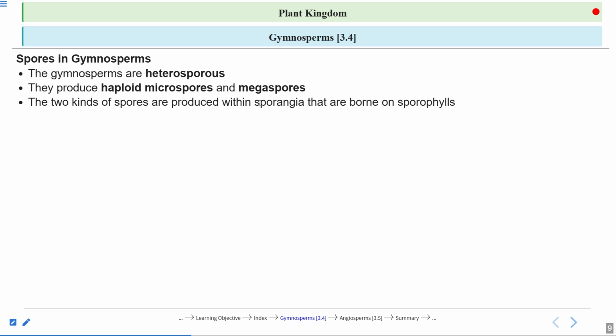And where is this sporangia present? It is present on the sporophylls. Again, I'm telling you, phylls means leaf-like structure. The leaf-like structure that bears the sporangia is called sporophyll. And inside the sporangia, what is present? Spores. Those spores could be microspores or megaspores.